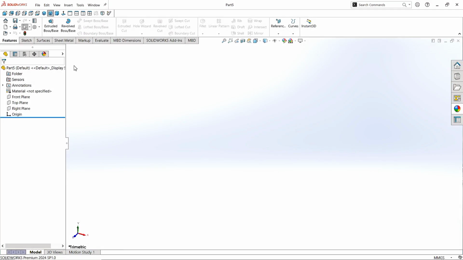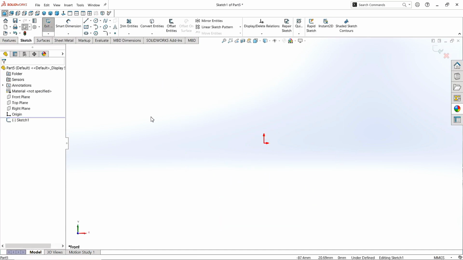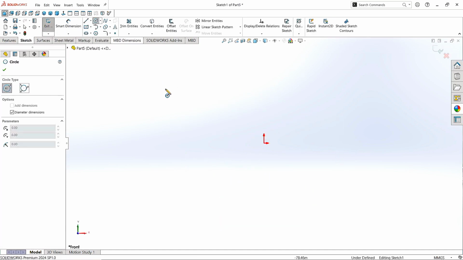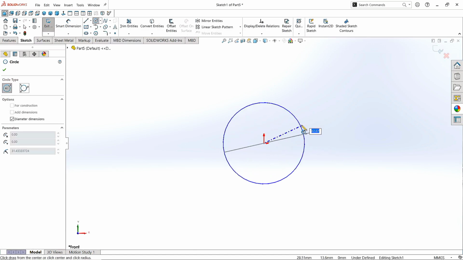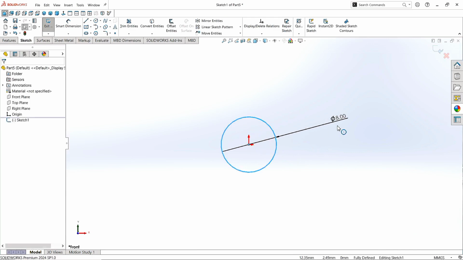Go to the sketch. Click on Sketch. Choose the front plane. Take the circle command and draw 8 mm diameter circle here on the origin point. Click OK. Zoom it like this.